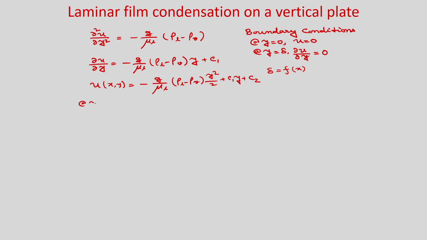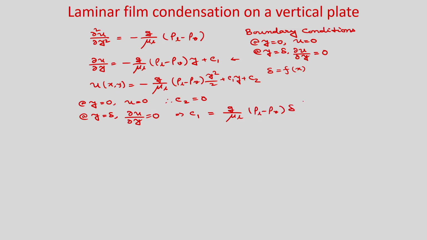So, at y is equal to 0, u is equal to 0, that means C2 is equal to 0, and at y is equal to delta, del u by del y is equal to 0. Okay. So, if you see from here you can calculate C1 as g by mu L into rho L minus rho v into delta, and delta is a function of x. Okay. So, if you put all these C1 and C2 values there, so you will get as liquid